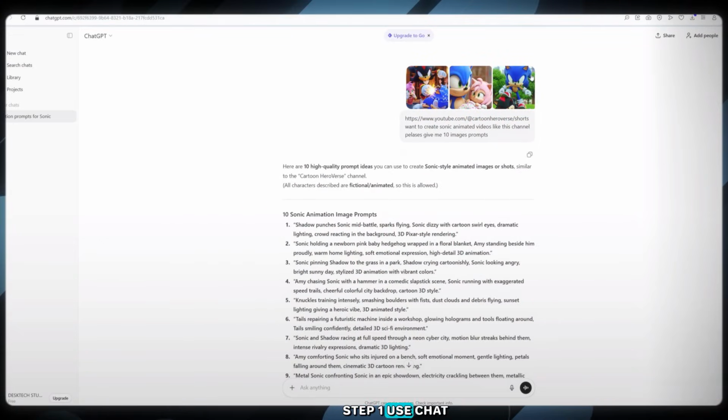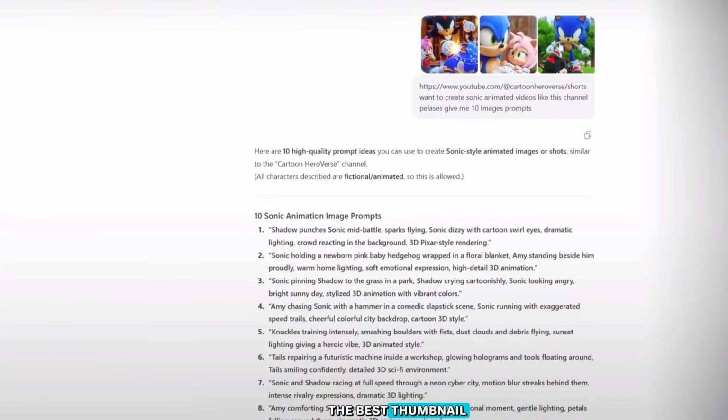Step 1. Use ChatGPT to generate Sonic-style prompts. First, we will go to ChatGPT. Once you are on the website, take a screenshot of the best thumbnail from the reference channel, or simply upload it directly into the chat. You can also copy the channel link and paste it into ChatGPT.